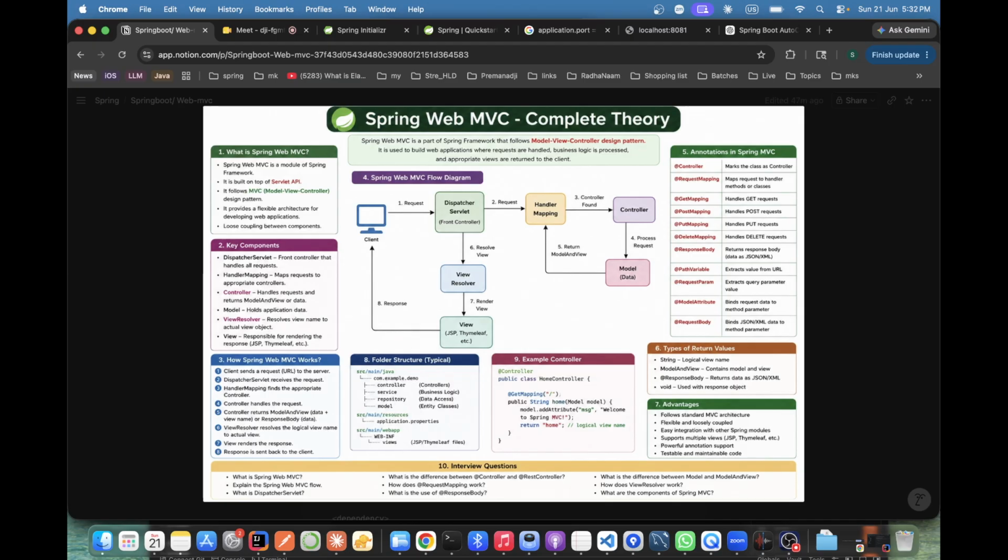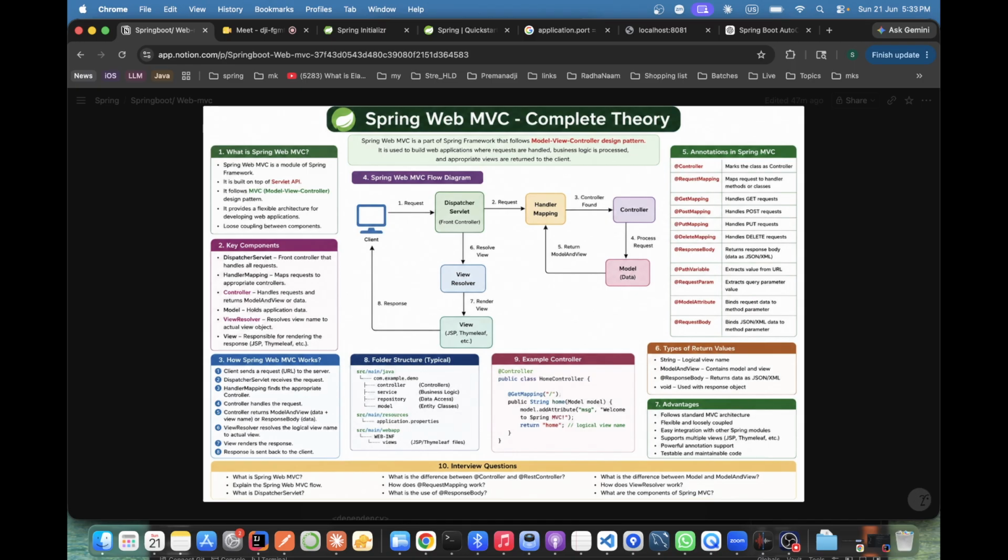See, first, any client, maybe mobile or anything, will try to hit some URL, like a login request, on a web page or anywhere. So what happens, first of all, request goes through Apache and all, I'm not talking in that detail.